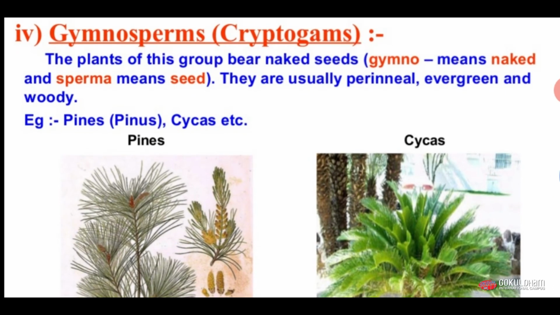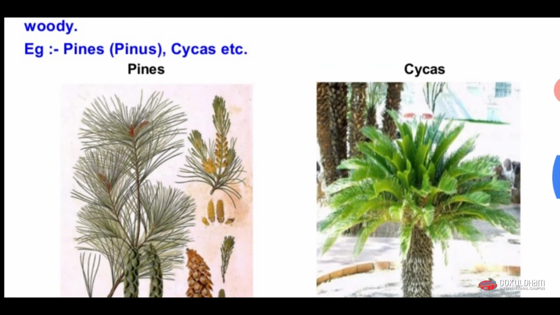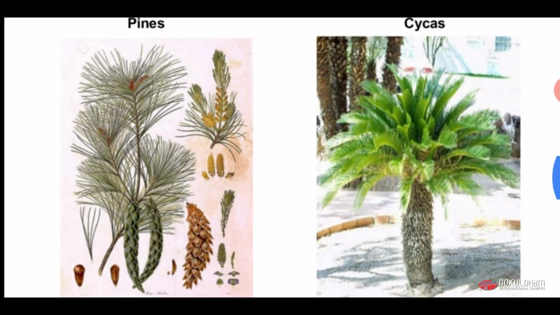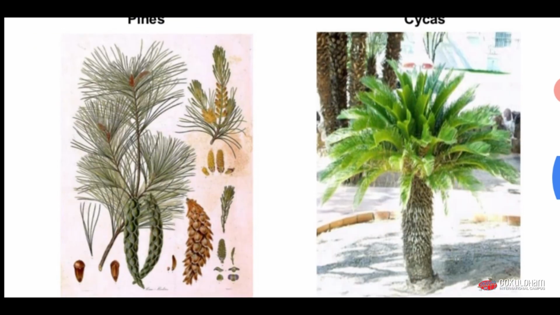Fourth group of plants is the Gymnosperm. The plants of this group bear naked seed. That's why they are known as Gymnosperm, and they are usually perennial, evergreen, and woody plants. Examples of Gymnosperm are Pinus and Cycas. You may have seen Cycas somewhere, which has an unbranched stem and needle-like leaf.